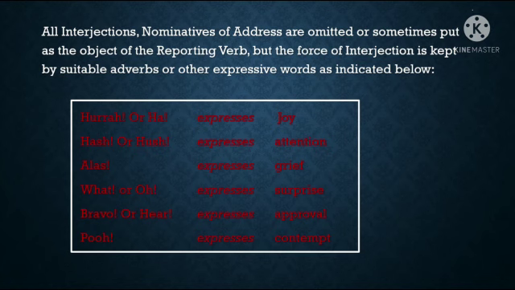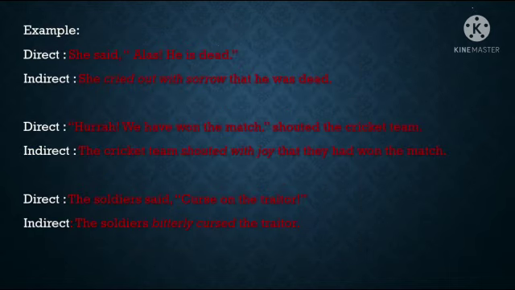Hush expresses attention. Alas expresses grief. What or oh expresses surprise. Bravo or here expresses approval. Pooh expresses contempt. So knowing this, you should use the appropriate words as follows.